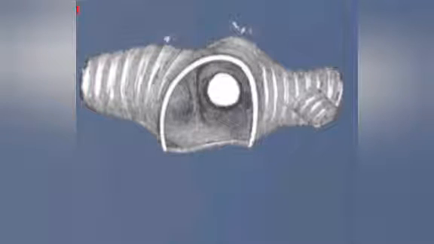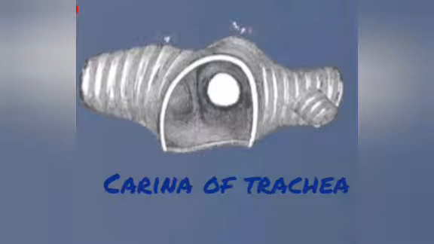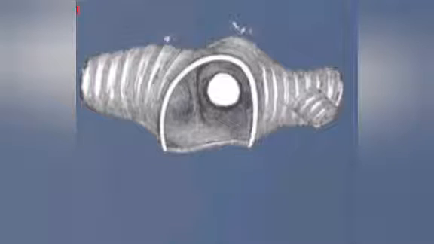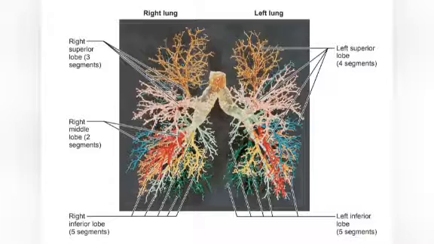And this is the carina of the trachea, which occurs between the division of the two main bronchi. It has a mucous membrane and is a moist, sensitive area of the trachea. It is the area of the trachea that triggers cough reflexes.